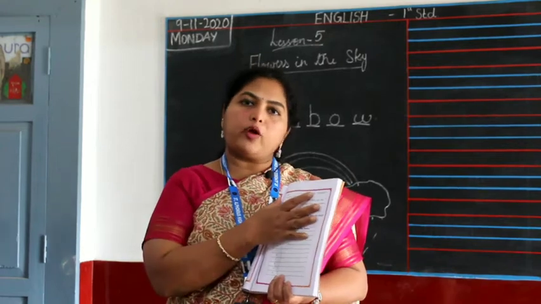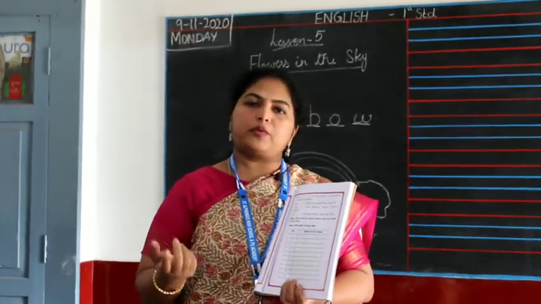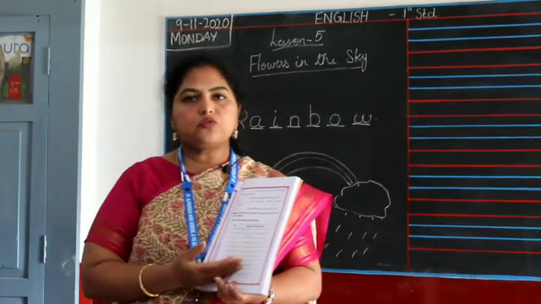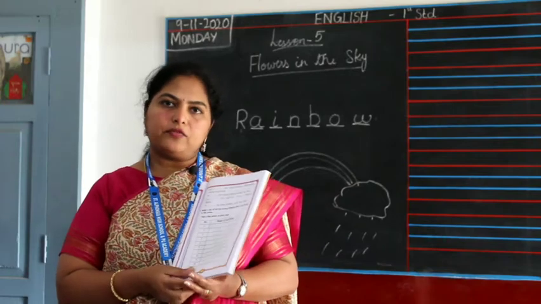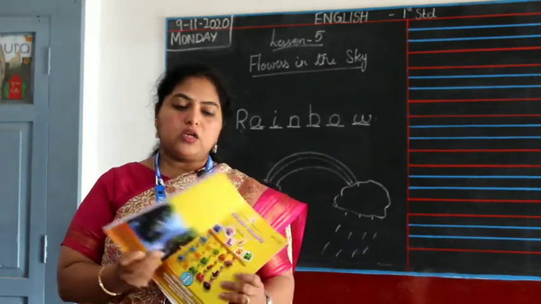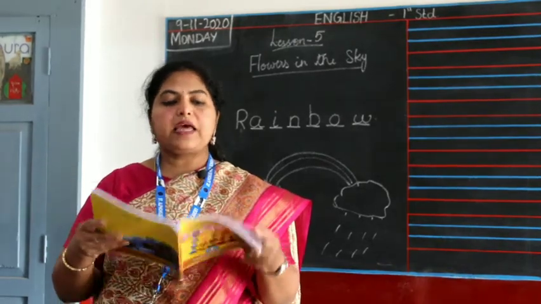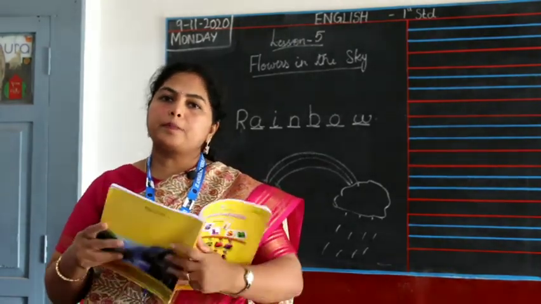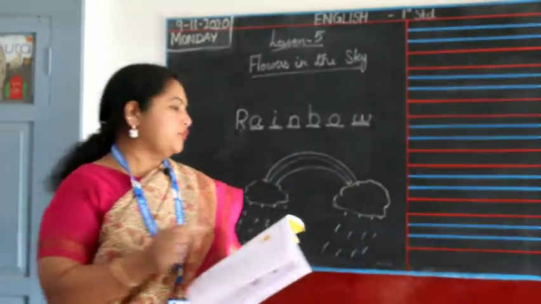Anything which is not in the poem. What is in the poem? All the 7 flowers, and what is not in the poem? Any 3 flowers. Names of those 3 flowers I want you all to write and show me 10 names of the flowers. So that's the activity for you all. So that's the homework for you all, and the activity is making what? The greeting card for your friends.